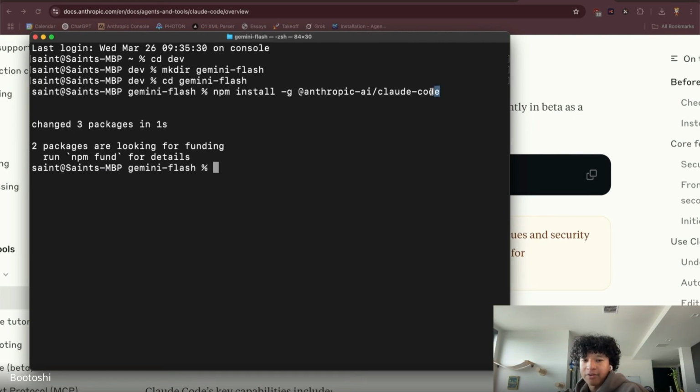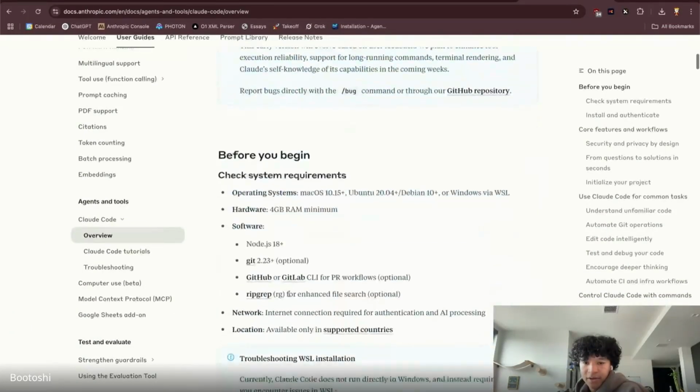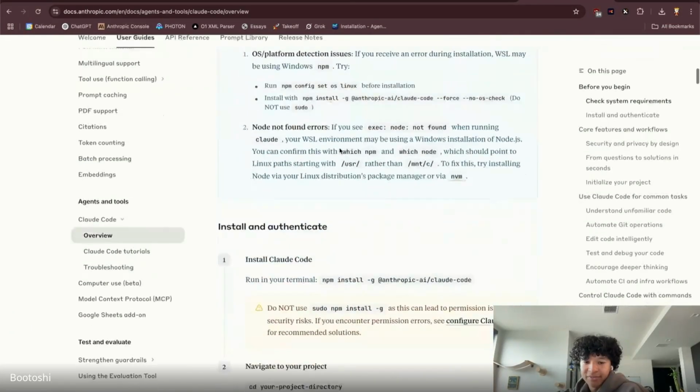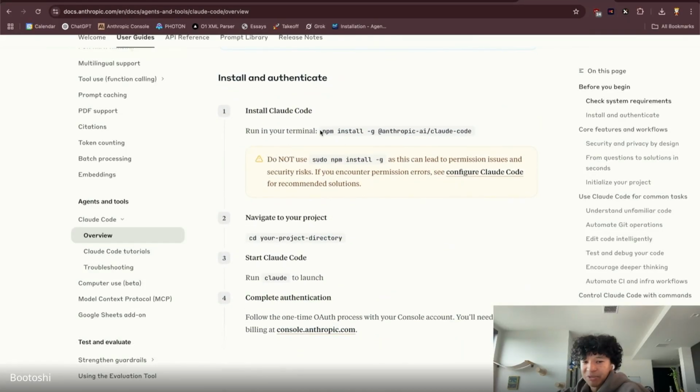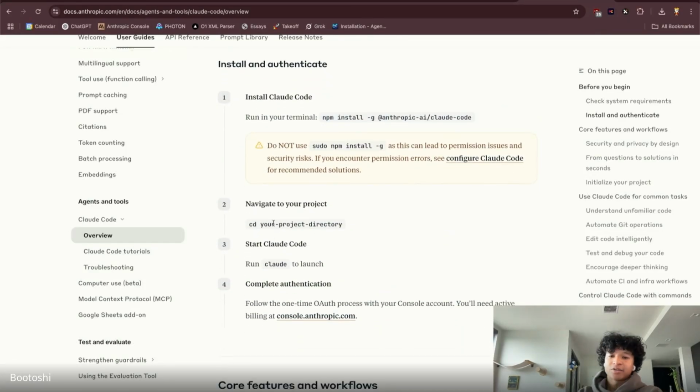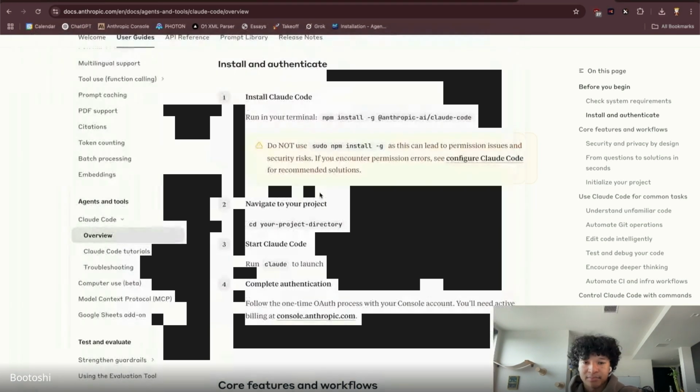And this should allow you to download and install Claude for you. Going through with it, it's just telling you system instructions. It gives you step-by-step instructions on how to install Claude Code, which is basically just that npm. Once you have that, you want to navigate to your project directory, which is what I showcased earlier. Right now we are in the Gemini Flash project directory.